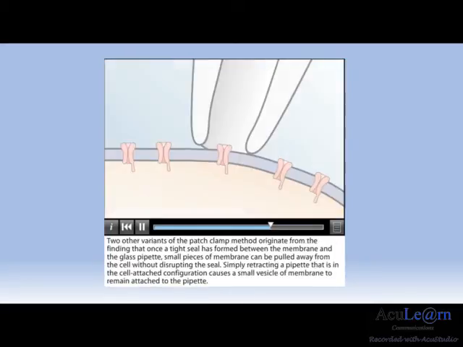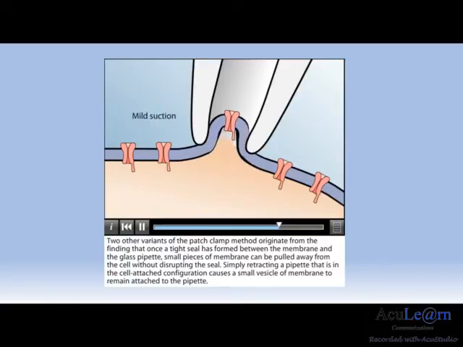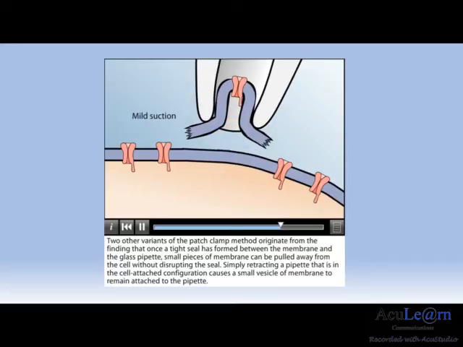Two other variants of the patch clamp method originate from the finding that once a tight seal has formed between the membrane and the glass pipette, small pieces of membrane can be pulled away from the cell without disrupting the seal. Simply retracting a pipette that is in the cell-attached configuration causes a small vesicle of membrane to remain attached to the pipette.